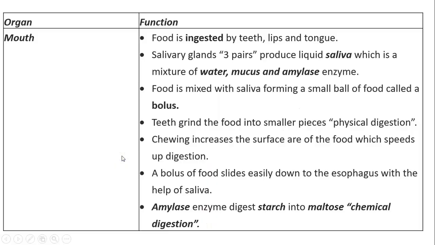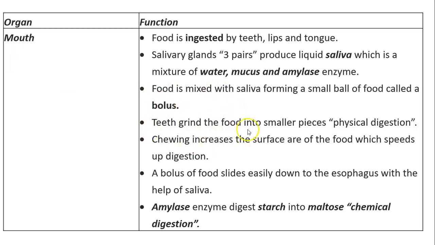Let's take a look at the table to revise what we already said. So food is ingested by teeth, lips, and tongue, and teeth start working their physical digestion on any pieces of food that you ingest. And then the salivary glands, they are three pairs. They produce saliva, which is a liquid that contains mucus and amylase enzyme. Food is also mixed with the saliva, and then it forms a small ball called a bolus. So the food traveling from the mouth into the stomach is called the bolus of food.